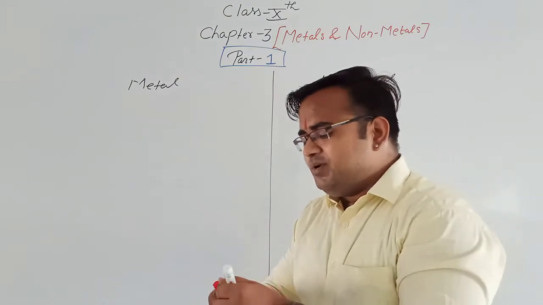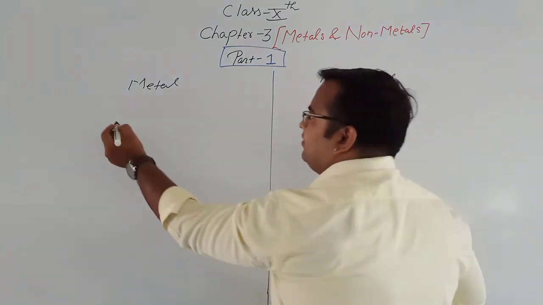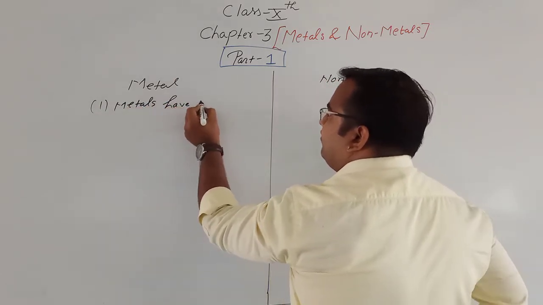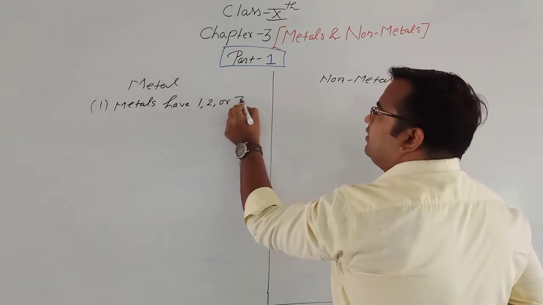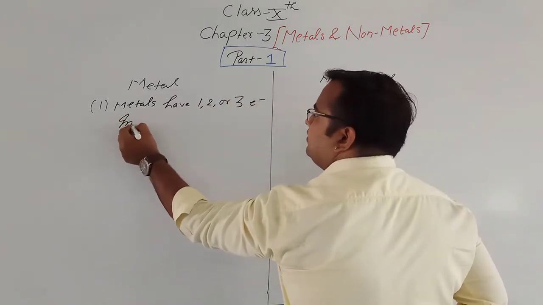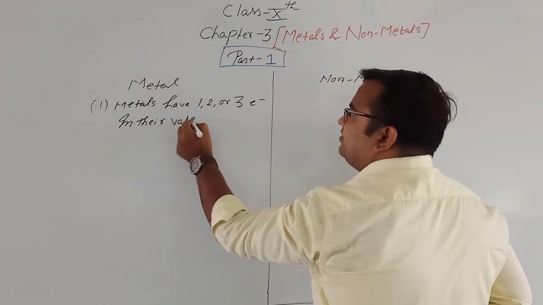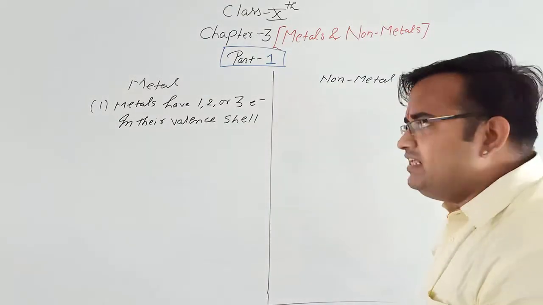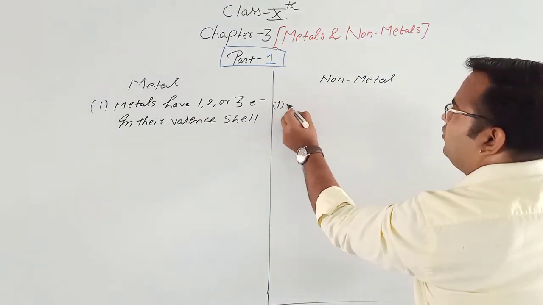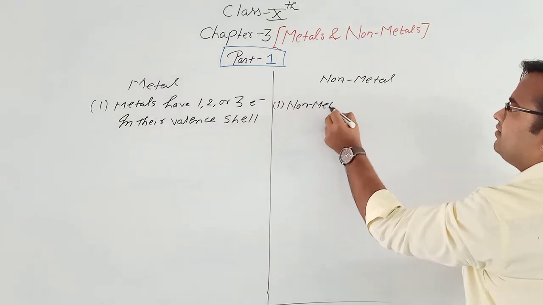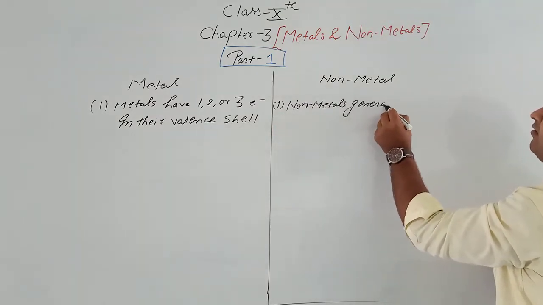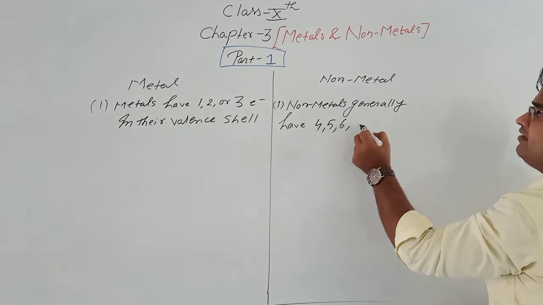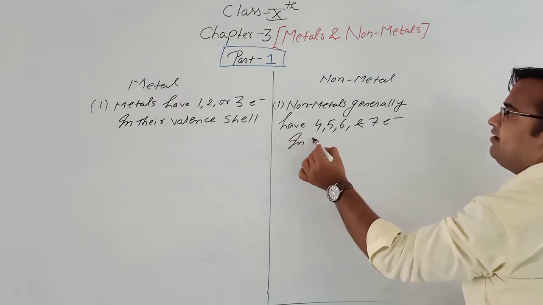Now, the first difference between the metals and non-metals is metals have 1, 2 or 3 electrons in their valence shell. And here we are going to write non-metals. Non-metals generally have 4, 5, 6 and 7 electrons in their valence shell.